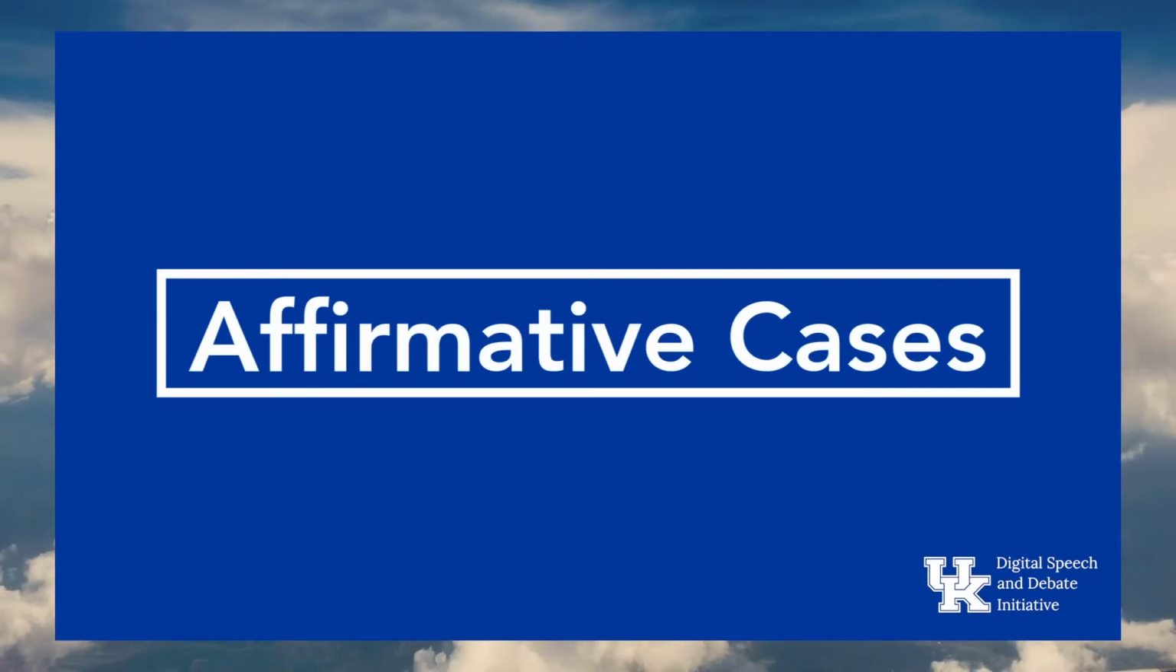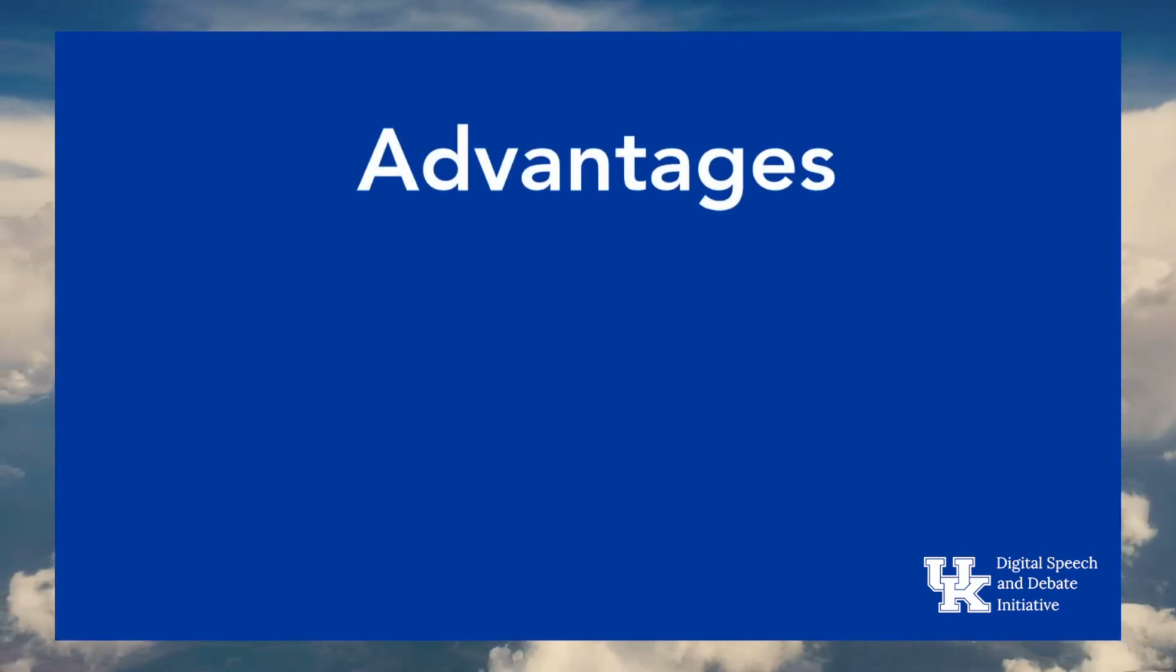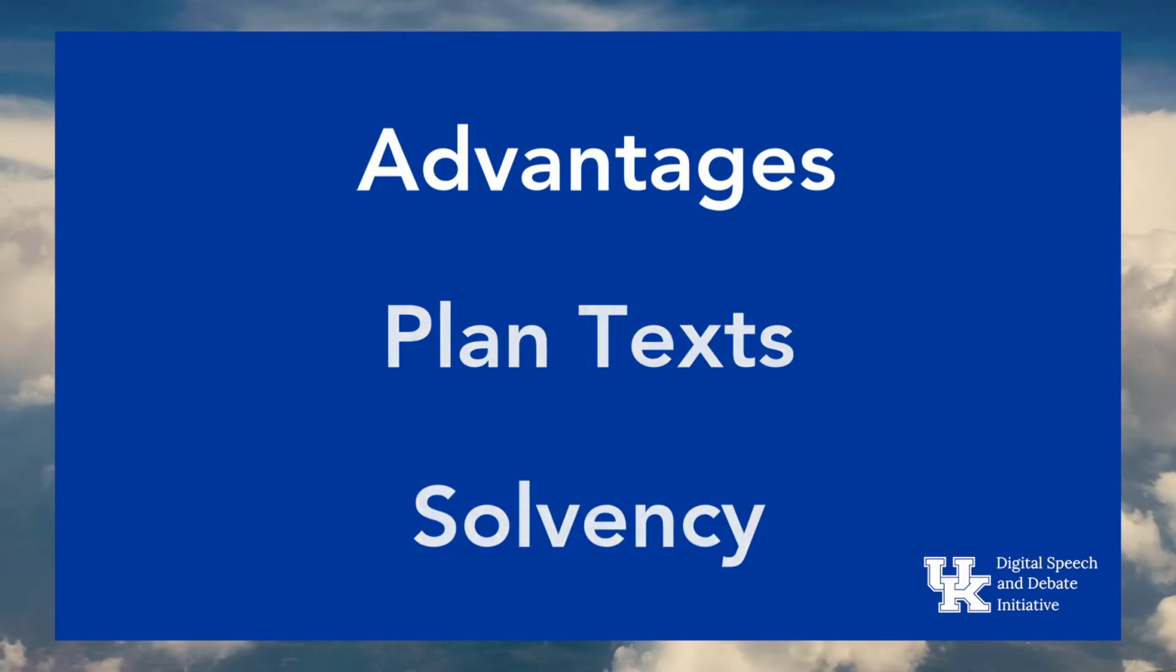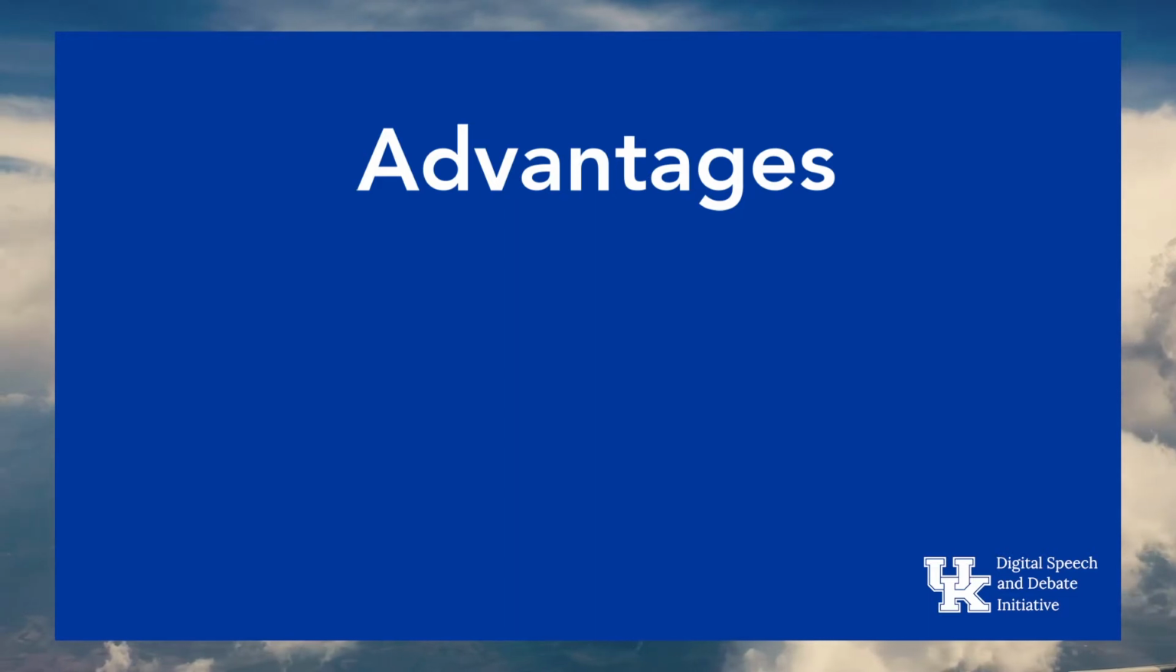In this video, we're going to break down affirmative cases. There are three main parts. First, advantages. Second, plan text. Third, solvency. Advantages are the reason the plan would be a good idea if it was implemented.